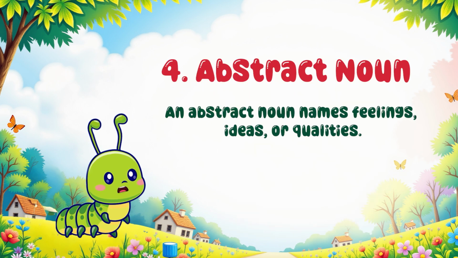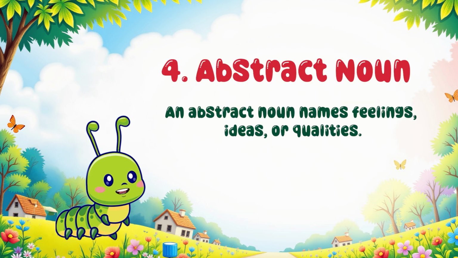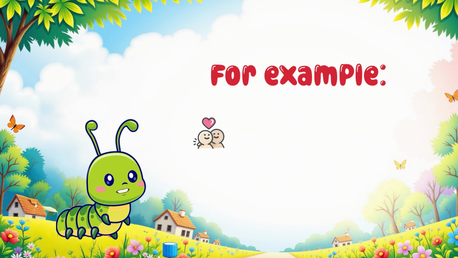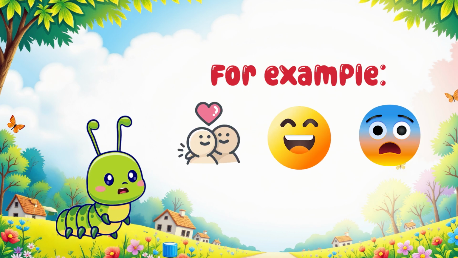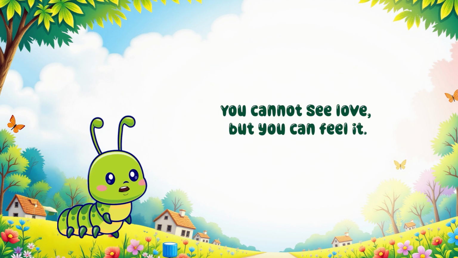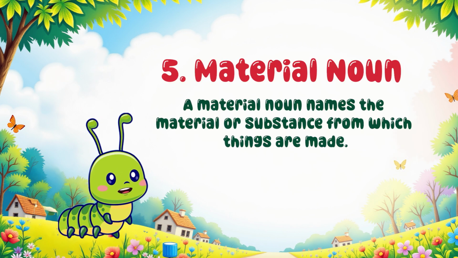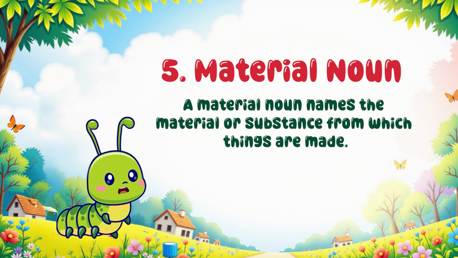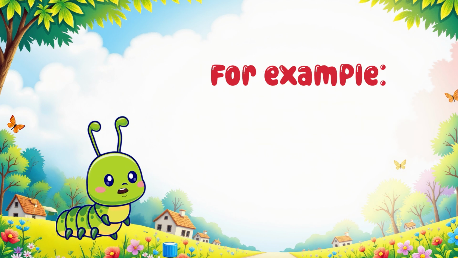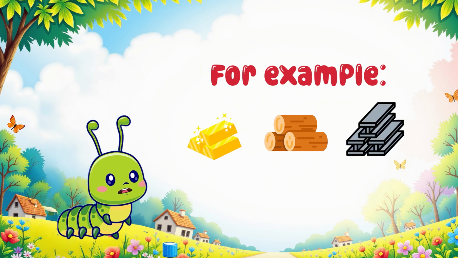Abstract noun. An abstract noun names feelings, ideas or qualities. For example, love, happiness, fear. You cannot see love, but you can feel it. Material noun. A material noun names the material or substance from which things are made. For example, gold, wood, iron.